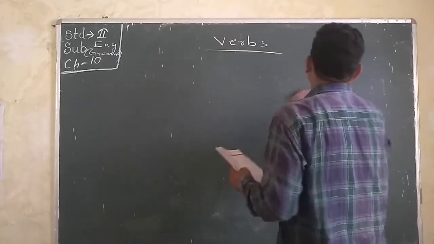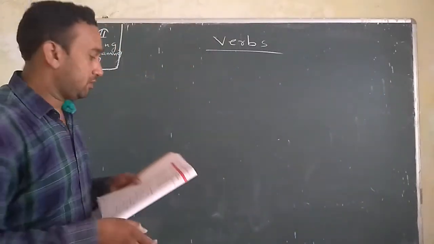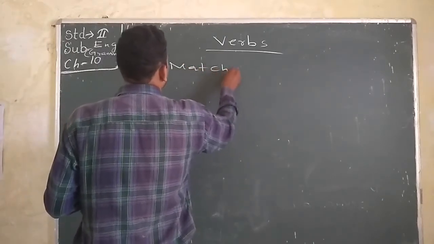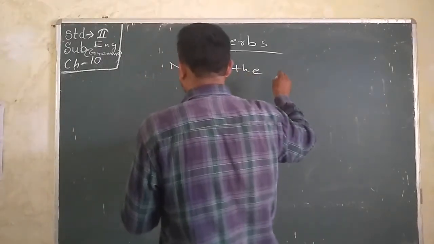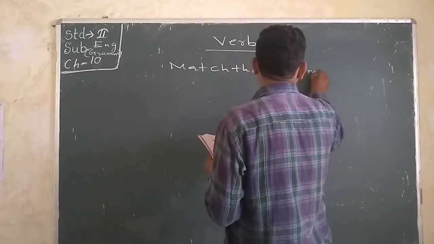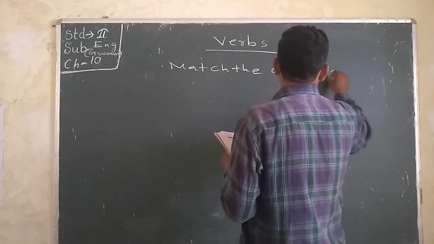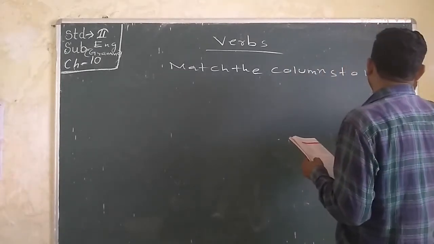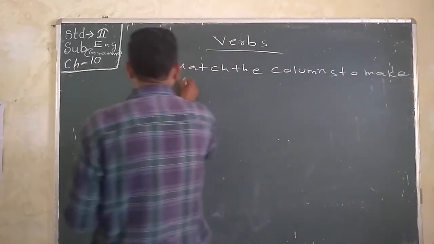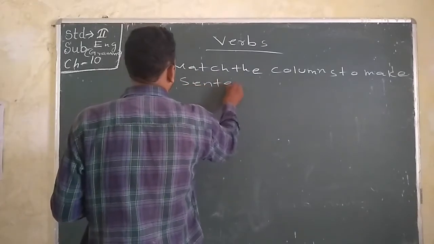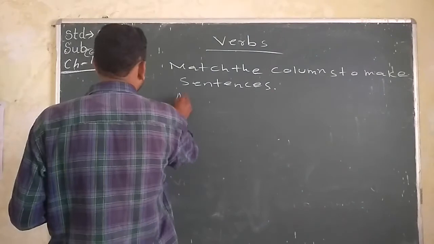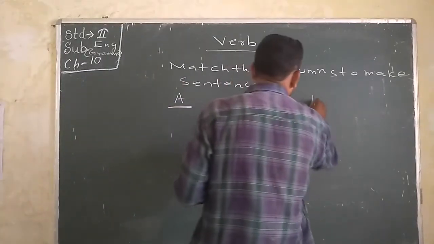Here I am writing: match the columns to make sentences. Here A side and that side is B.